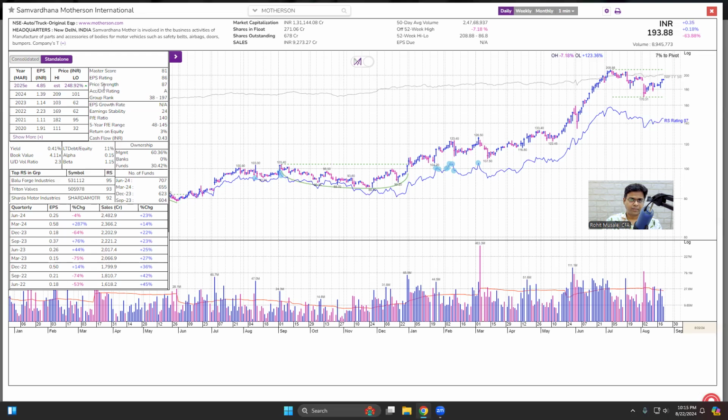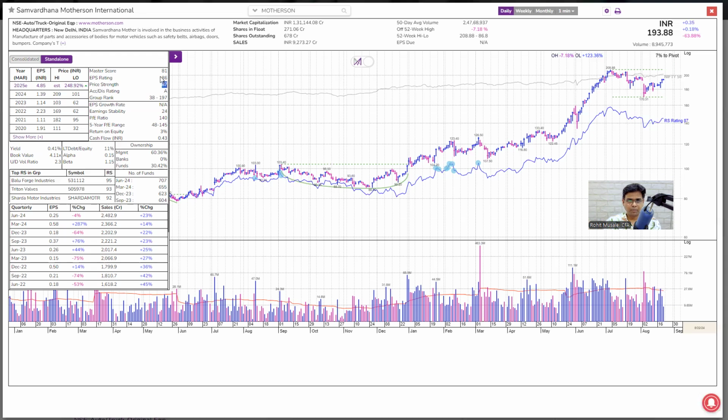Number two, price strength 87. What does this mean? This means that out of all the stocks in the Indian stock market, 13% of stocks, which means more than 500 stocks, have done better than this company when it comes to 52-week performance. So if there are more than 500 stocks that have done better than this company, why should I commit my money to this stock? Why not look at one or two stocks out of those 500? Is it that difficult to do? So now you have two negative factors. If this number was 95, then probably I would have ignored this number. You understand what I'm saying?